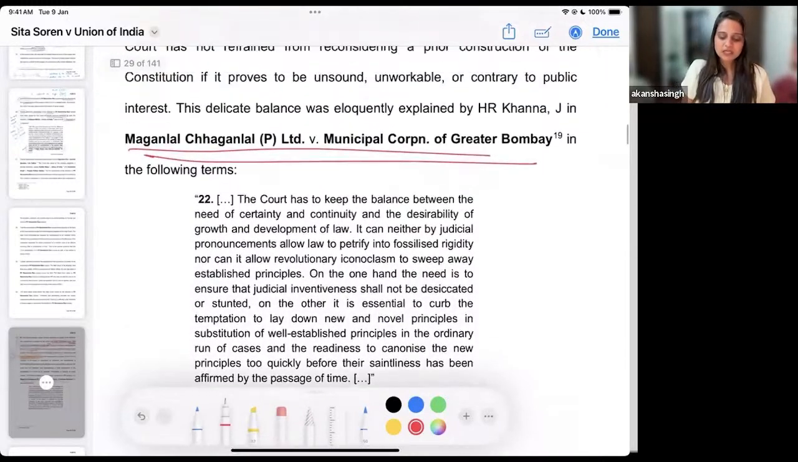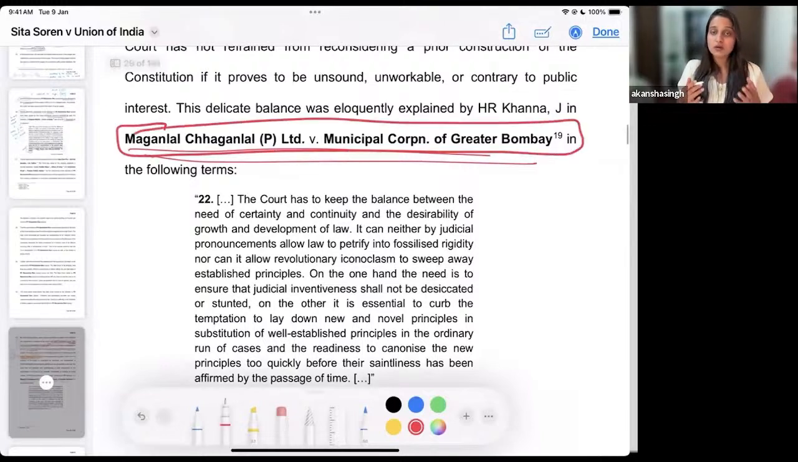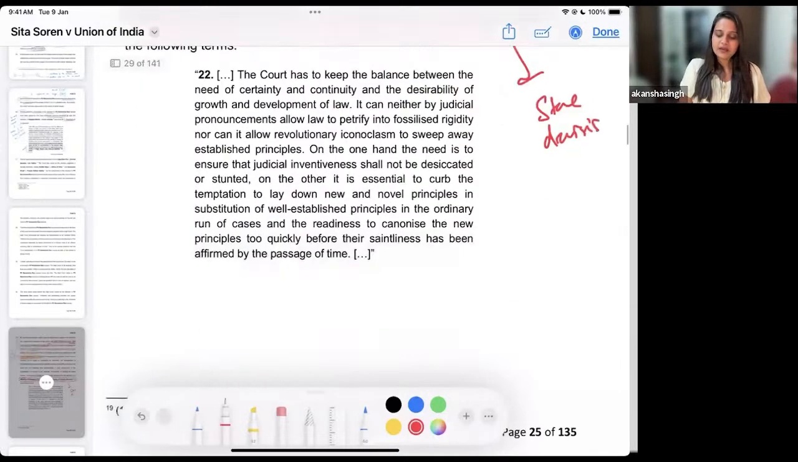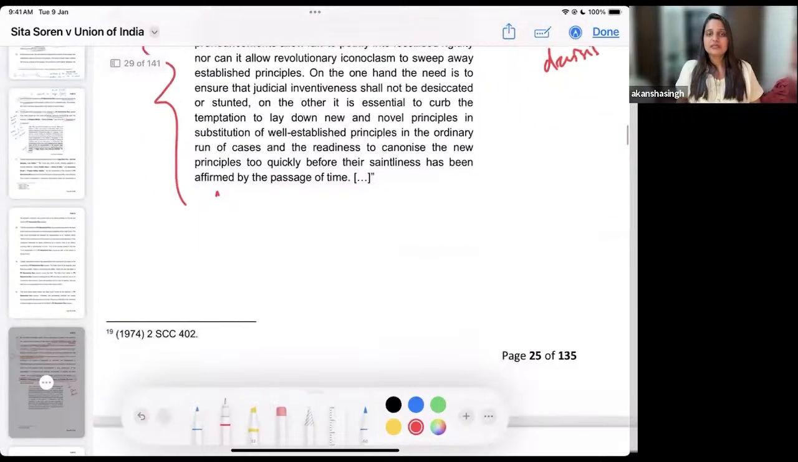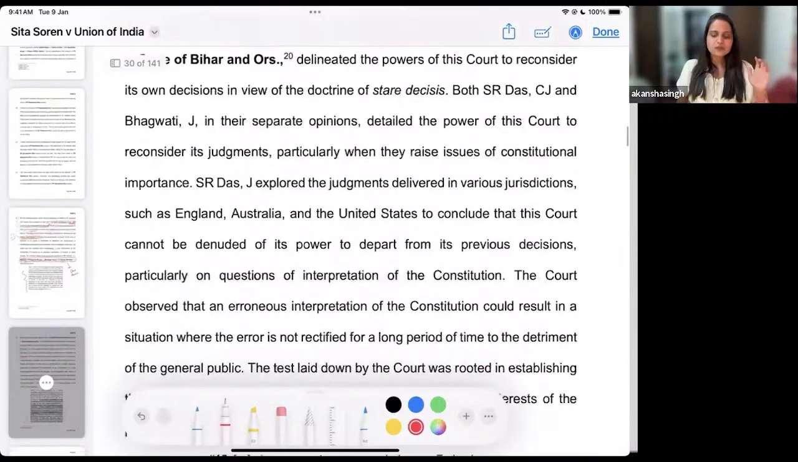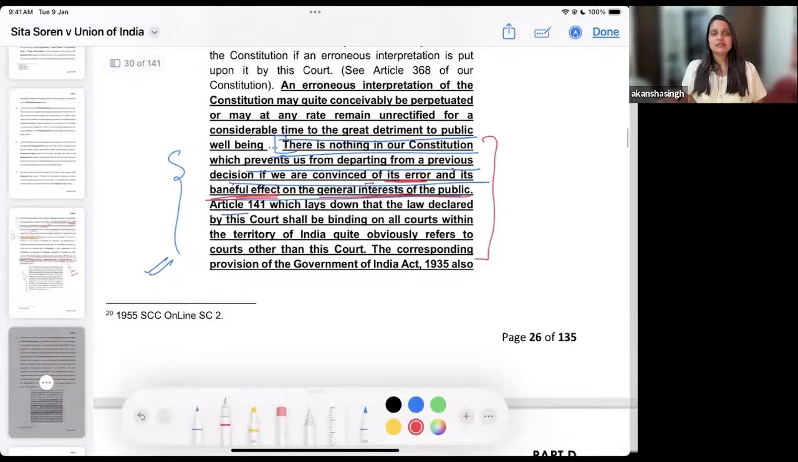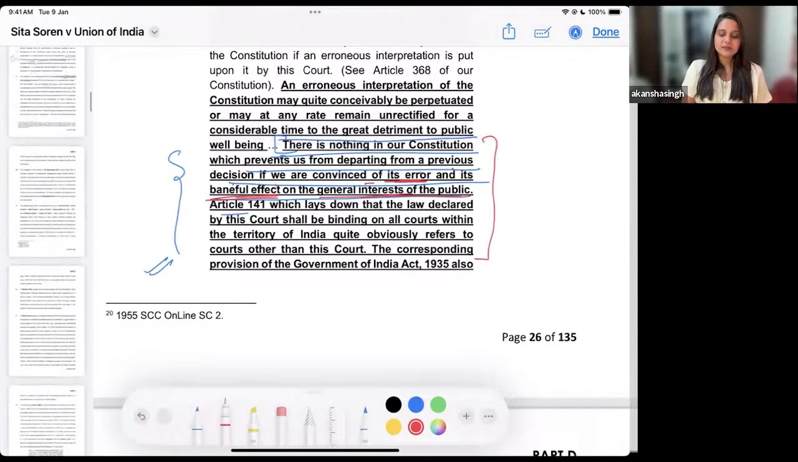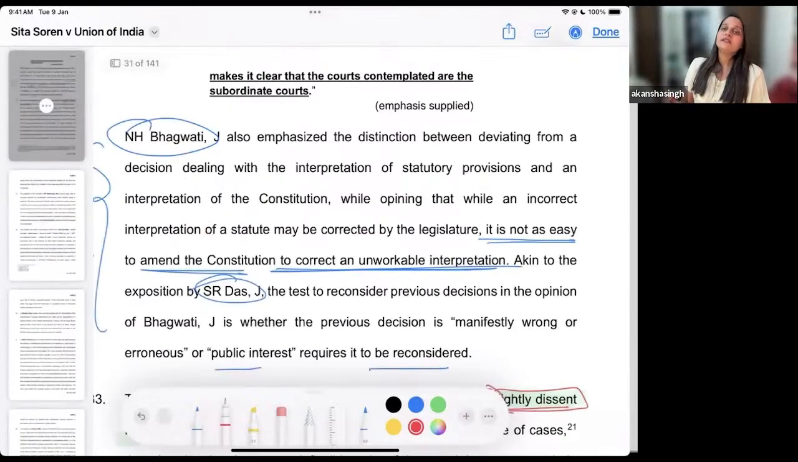This is a landmark judgment which you must have studied or referred to if you have read the concept of stare decisis. Just remember that you must know this judgment with respect to stare decisis, and the relevant paragraph has been referred to in the present judgment as well. Okay, so we have concluded that it is not violative of either Article 141 or the doctrine of stare decisis if in the present case we deviate from the previous judgment.